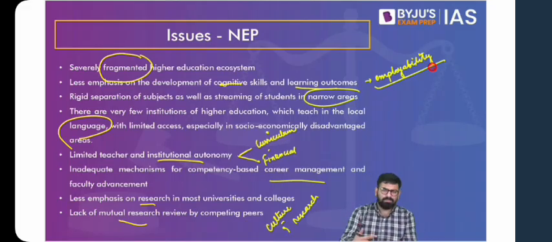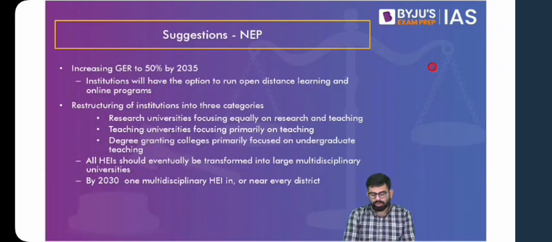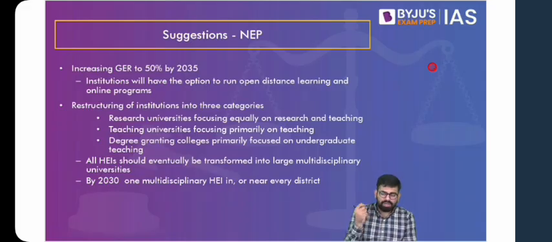Now we could have done one thing, that we would have looked at the suggestions here itself. But what I've done is we have compartmentalized so that you have convenience while going through it later, and you have everything in one place. Now let's look at what can be done. So problems being lower gross enrollment ratio, problem being research, problem being language, right? So all these kind of problems, the problem again is your teachers, quality of teachers, availability of teachers, etc. So all these problems will be addressed through these suggestions from NEP.